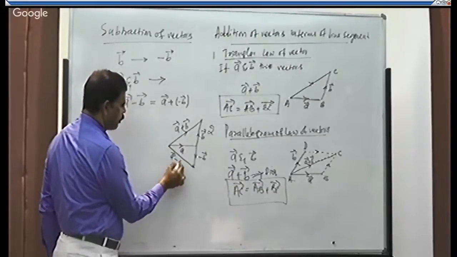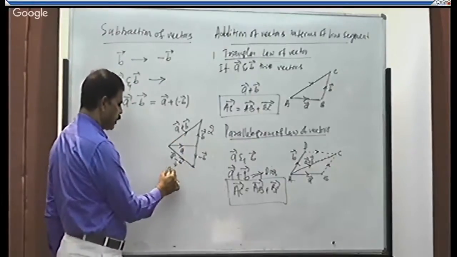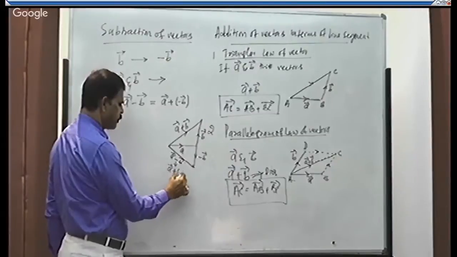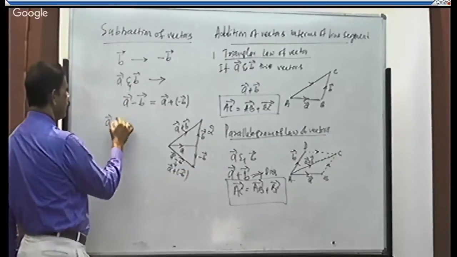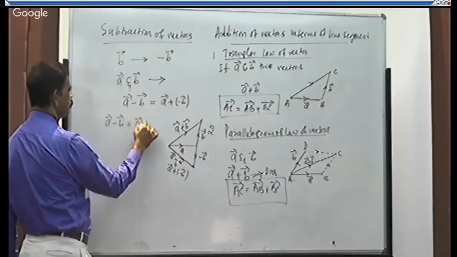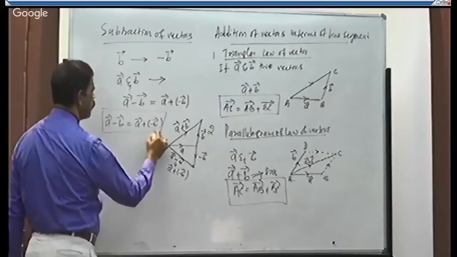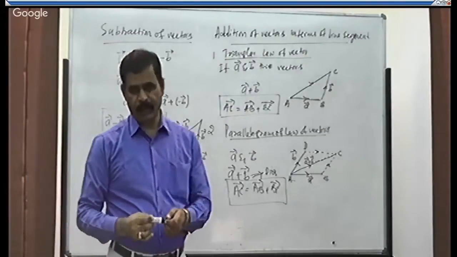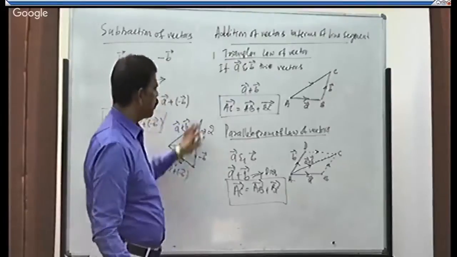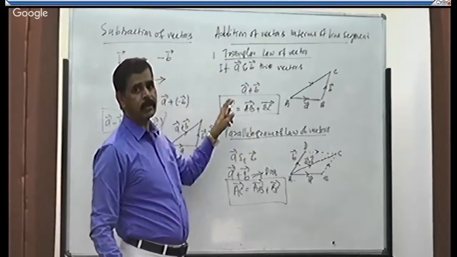This is A minus B. Or it is always taken as A plus of minus B. That is, A minus B can always be taken as A plus of minus B. In this way we will subtract a vector from another vector. Right? So we got how to add two vectors and how to subtract a vector from another vector.